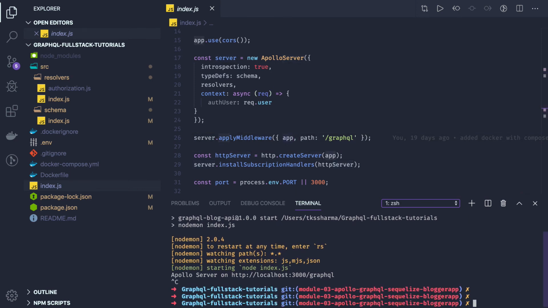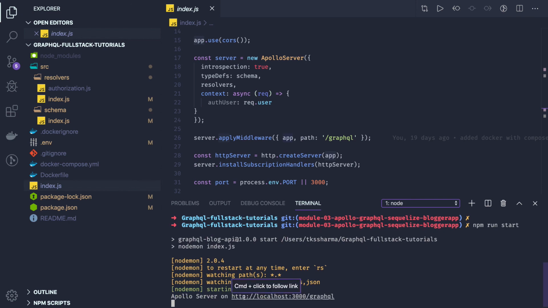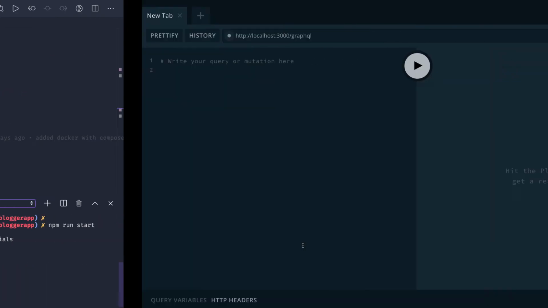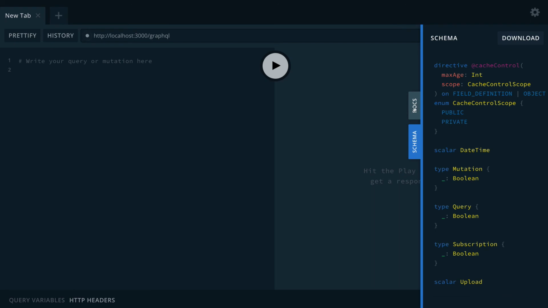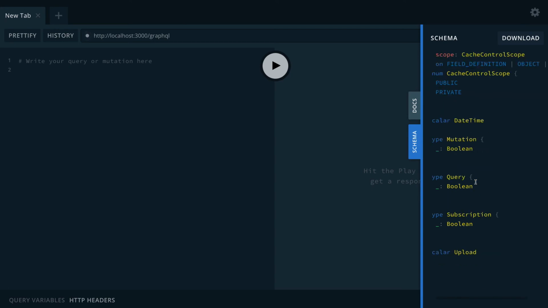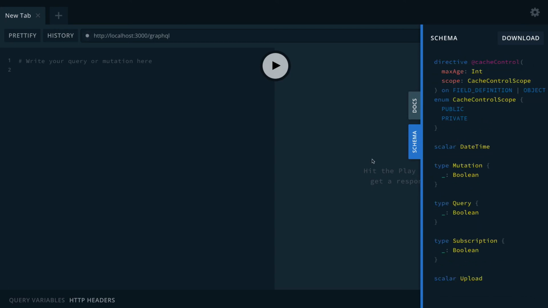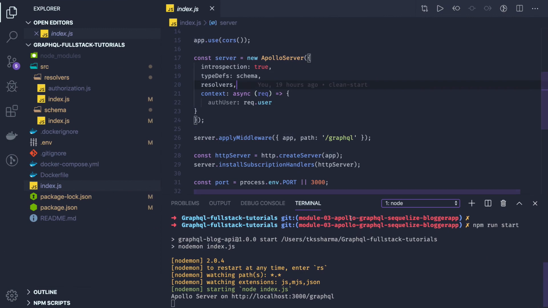So what I did is I did nothing. I'm just trying to run this, and you can see our GraphQL server is running here. If you open this, you will get this kind of playground. Currently we don't have any queries defined, so if you look at the documentation, it's kind of empty for queries and mutations, and this is the basic schema we have. Now what we will do is add the schema, but before that, this is just a basic setup of GraphQL server which I wanted to do in this particular branch.